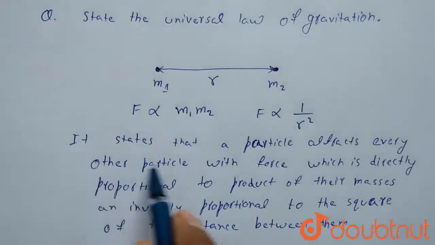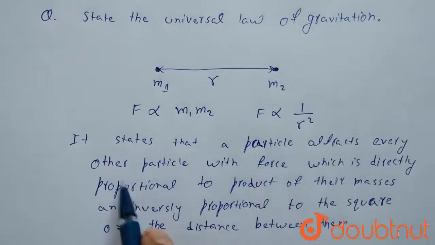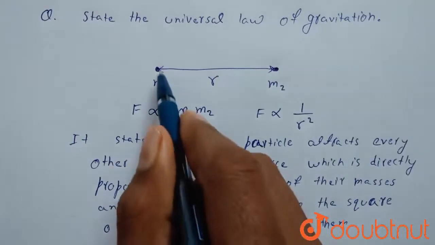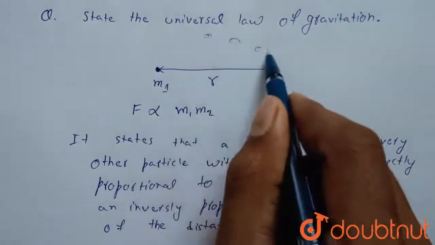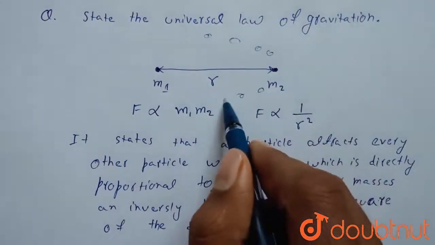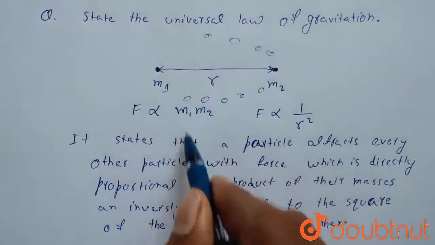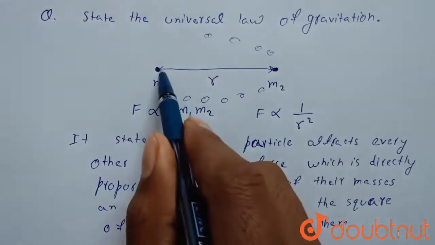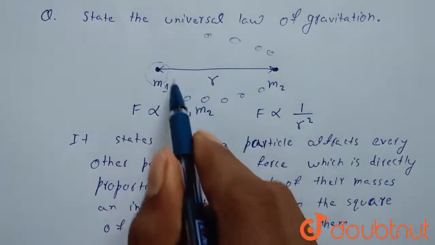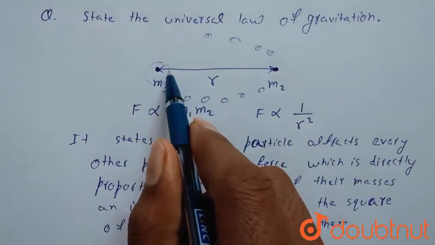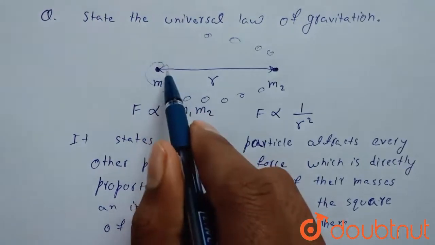So it states that a particle attracts every other particle. Suppose this is m1 and we have a number of particles. There is no limit on the number of particles on which this force will be applied. A particle, suppose m1, will attract every other particle, an infinite number of particles, if present across m1 or at any distance.